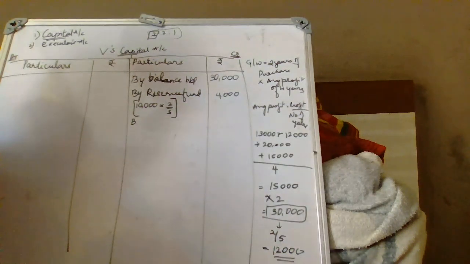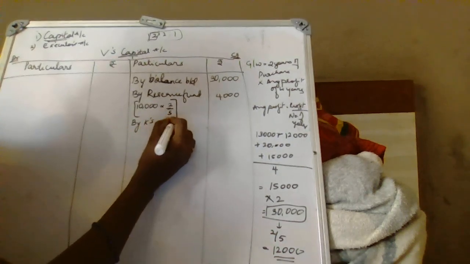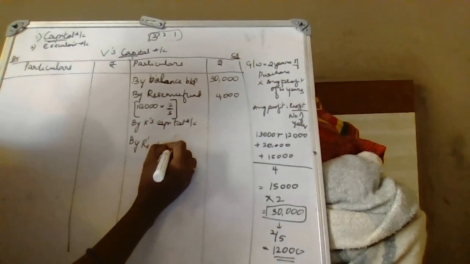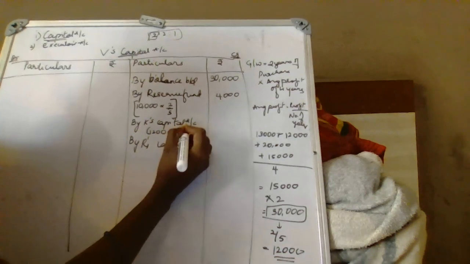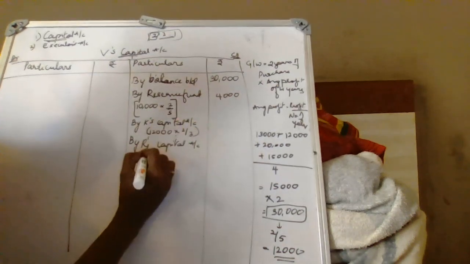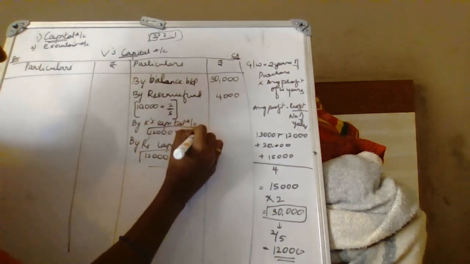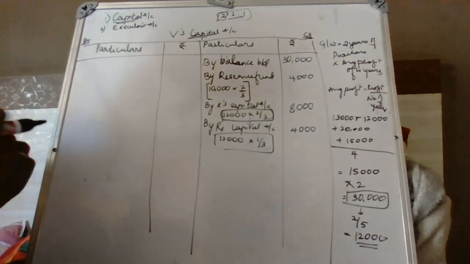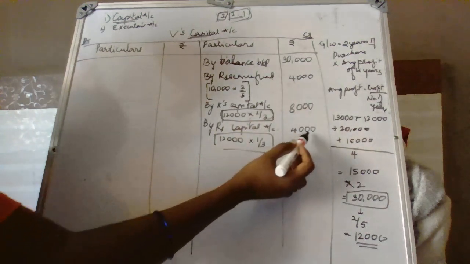The other existing partners, K and R. So by K's capital account, by R's capital account, it is 12,000 into 2 by 3 and 12,000 into 1 by 3, divided in the remaining share. 12,000 into 2 by 3 is 8,000. 12,000 into 1 by 3 is 4,000.